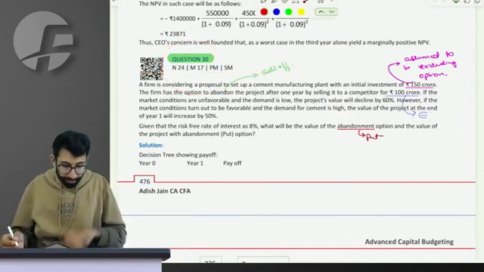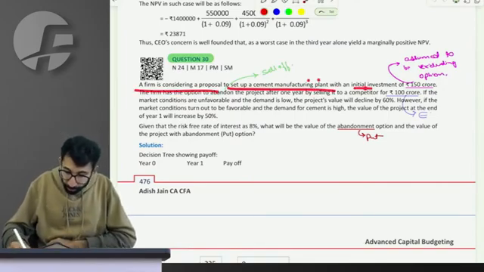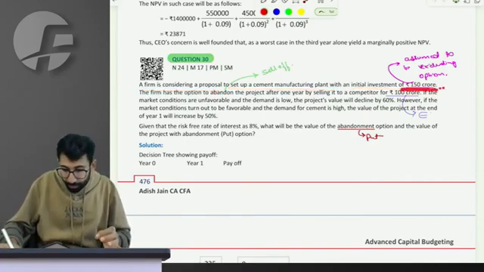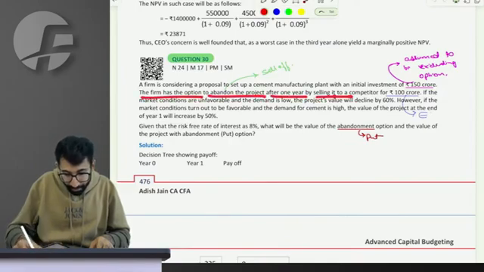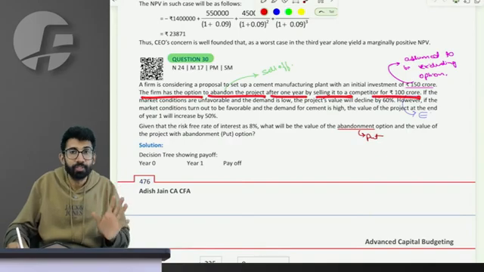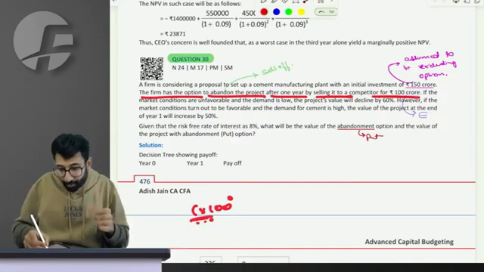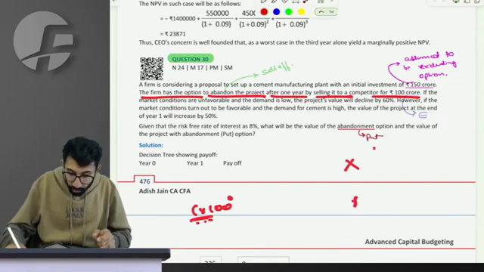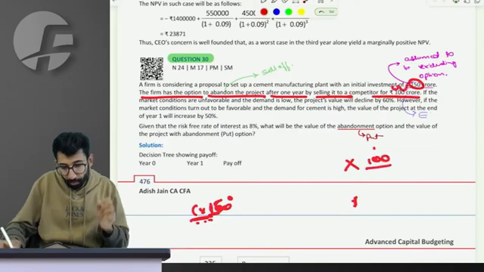What does it say? It says that a firm is considering a proposal to set up a cement manufacturing plant with an initial investment of 150 crores. Initially, how much will you have to invest? 150 crores. The firm has an option to abandon the project after 1 year by selling it to a competitor for 100 crores. Today at 0 point, you invest 150 crore in a project. After a year, if you want, you can sell that project to a competitor for 100 crore.